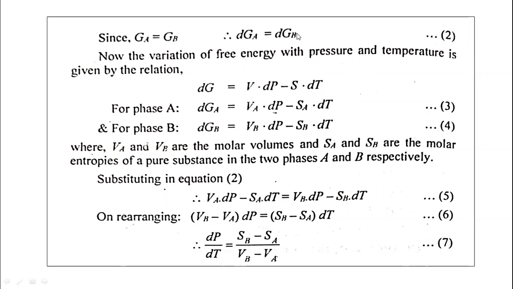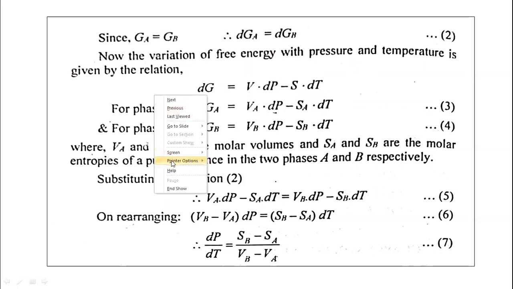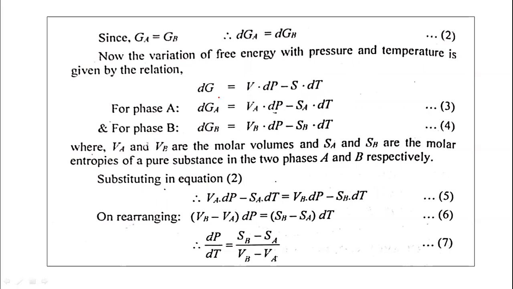Now let us see. The variation of free energy with pressure and temperature is given by a relation. This equation is known to us. In chemical thermodynamics, we derive this equation: dG equals VdP minus SdT.